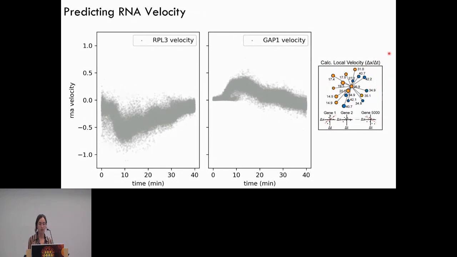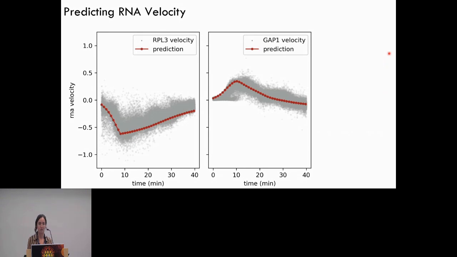But we can use that linear estimate to then compare against this implicitly learned RNA velocity that's getting learned from the model. And again, the model is doing a really great job, which is really exciting because the velocity isn't provided to this model at all. The model's being trained only on expression data, but it is learning this velocity implicitly with really high accuracy.